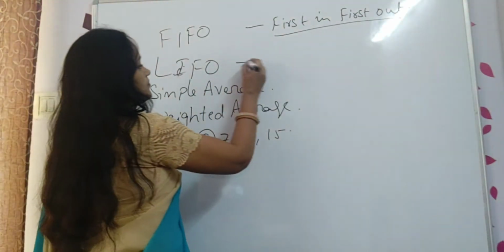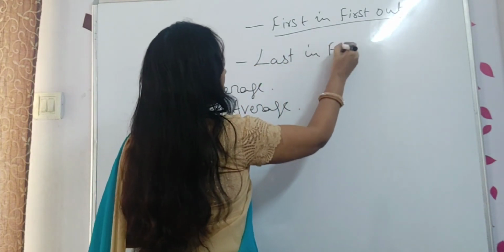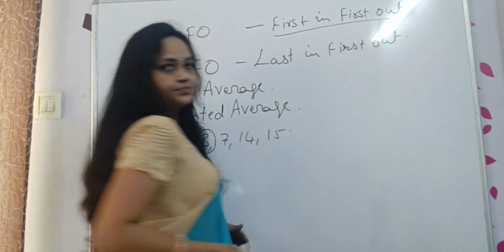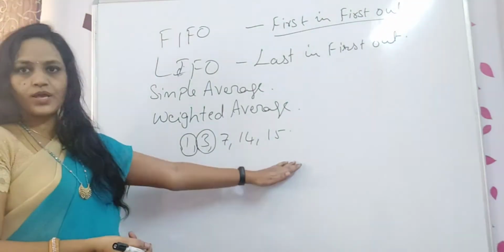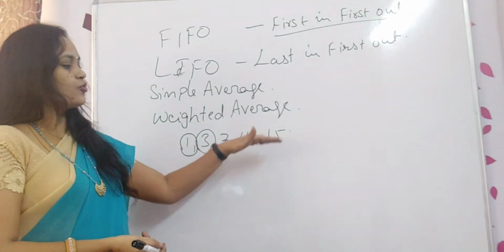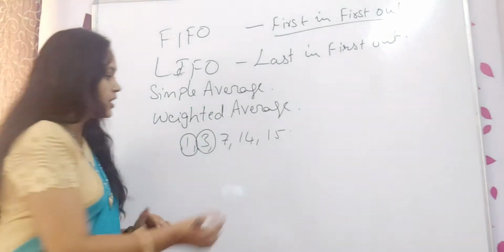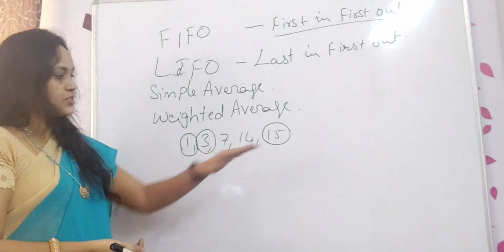And the next, LIFO, last in, first out. Now again the same dates only I am giving. First, 3rd, 7th, 14th and 15th I have received the goods. Now when I am issuing, I have to start from 15th.